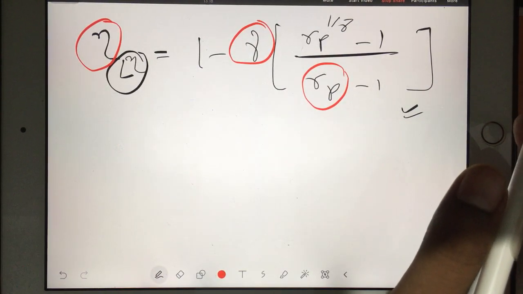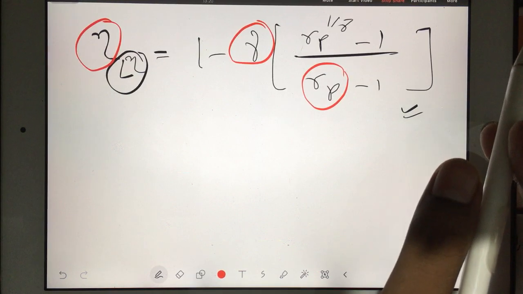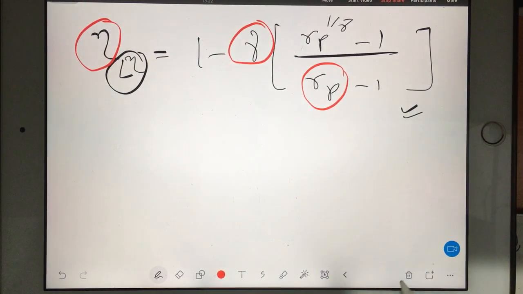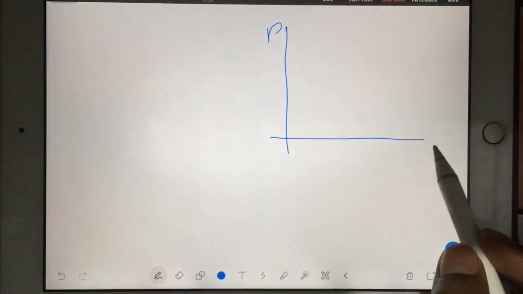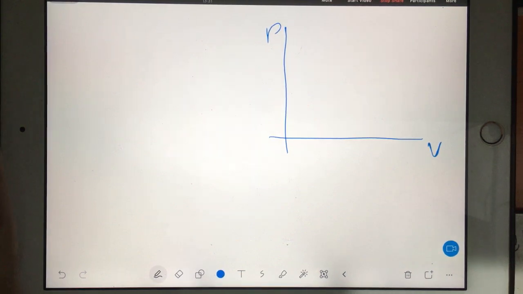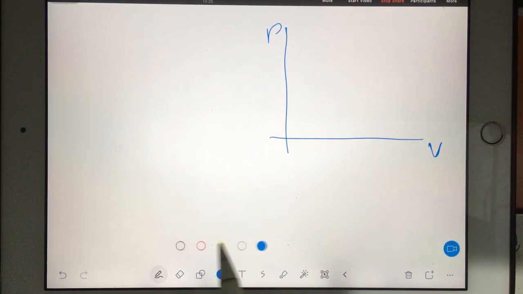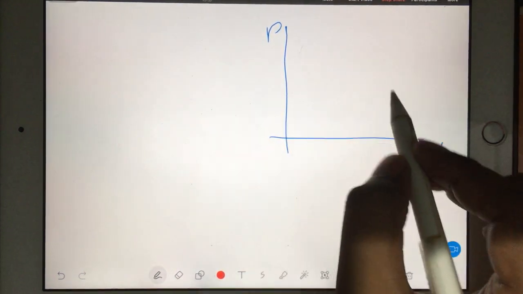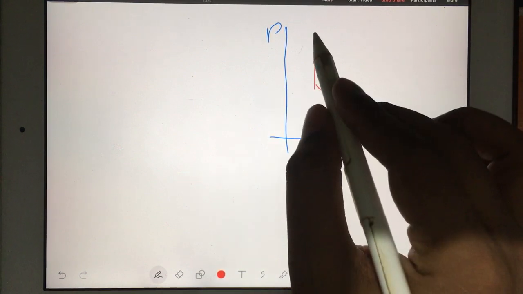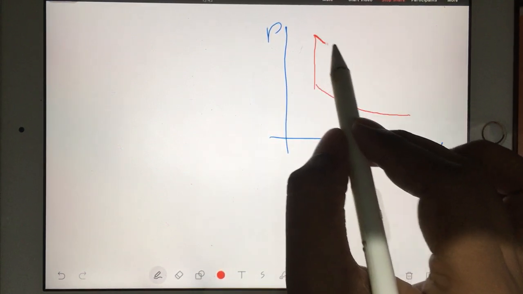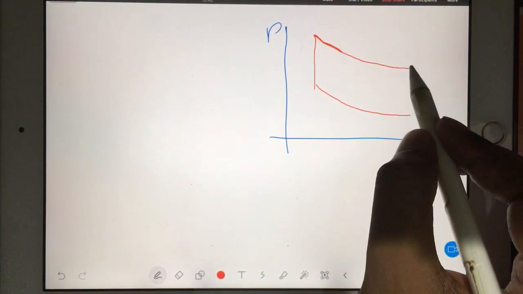Okay, now we go for Stirling cycle. Stirling cycle is again, see, if I will draw the PV diagram. So actually Stirling cycle is very easy, very similar. First you go like this, and then you go like this, and then you go like this, and then you go like this.